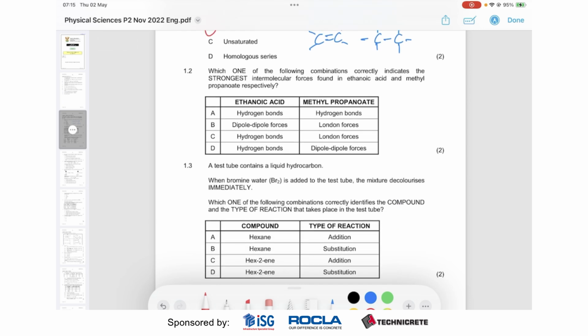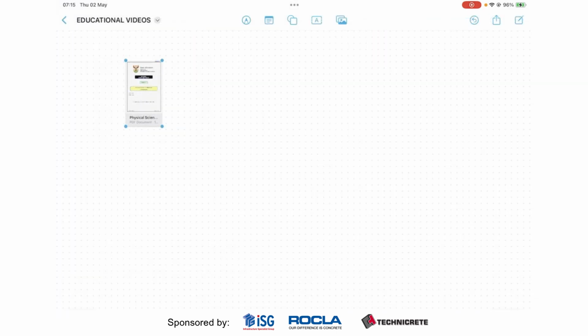Going on to 1.2. Which of the following combinations correctly indicates the strongest intermolecular forces found in ethanoic acid and methylpropanoate? So here we can maybe draw these molecules. So ethanoic acid. What does this look like? Well, it doesn't really matter exactly what it looks like.